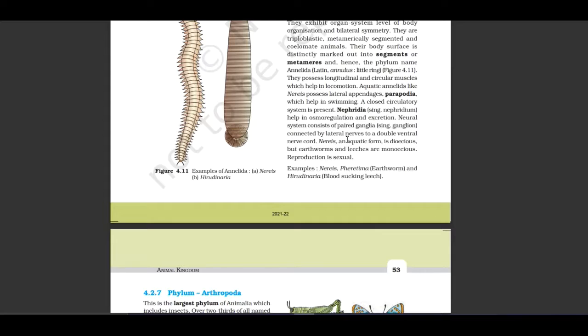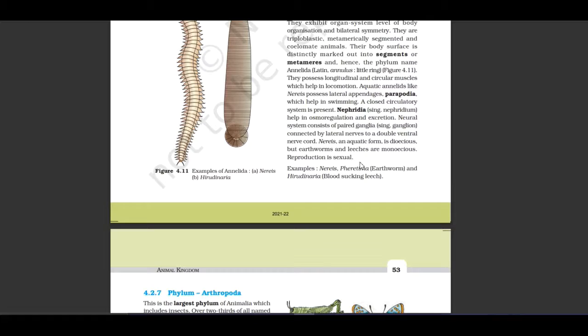A closed circulatory system is present. Nephridia help in osmoregulation and excretion. The neural system consists of paired ganglia connected by lateral nerves to a double ventral nerve cord. Nereis, an aquatic form, is dioecious, but earthworm and leeches are monoecious.